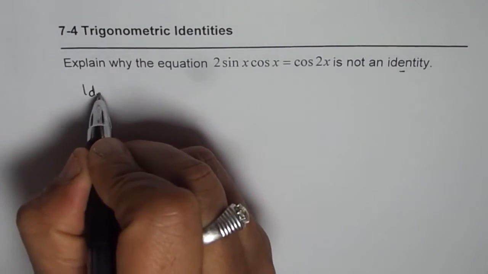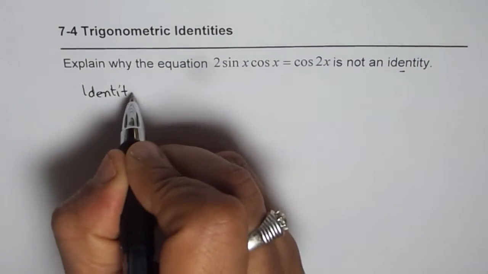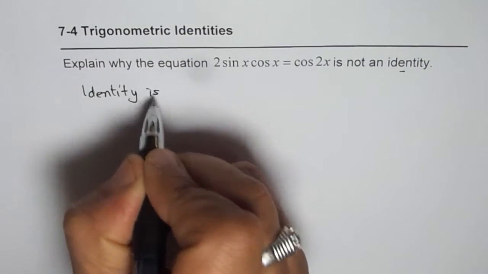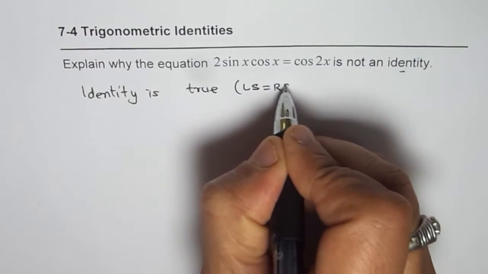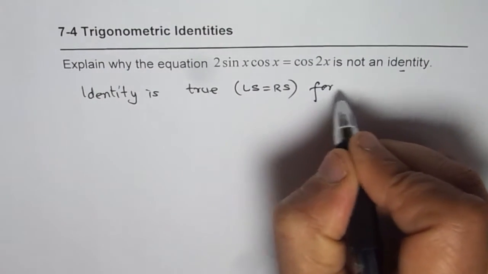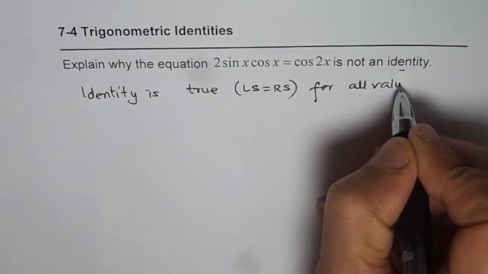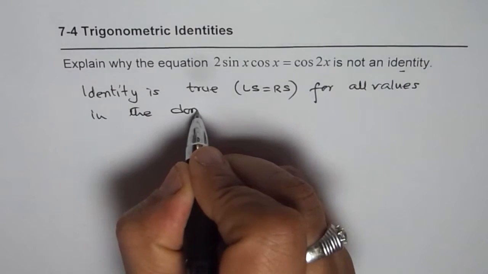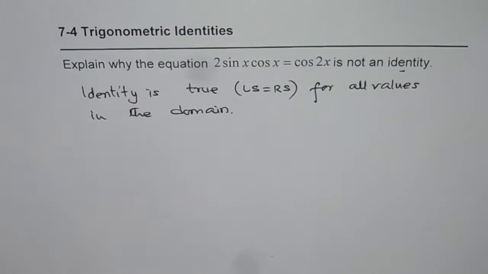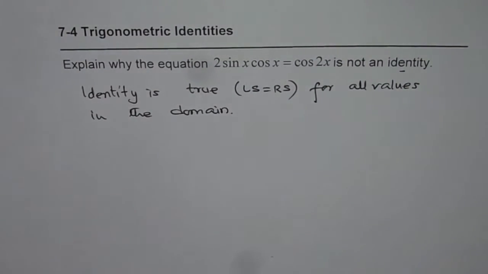Now, an identity is true. That means the left side is equal to the right side of an equation for all values in the domain. That is what an identity is, right? But if an equation is true only for a few values, then it is not an identity but just an equation, right? That is a major difference between equations and identities.